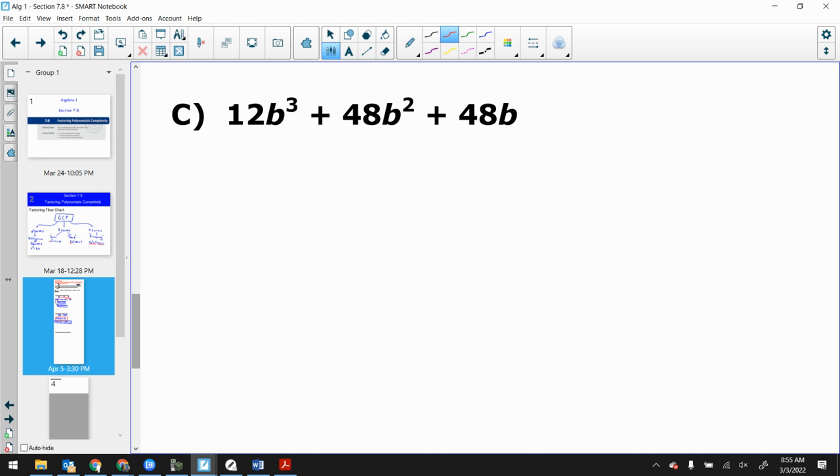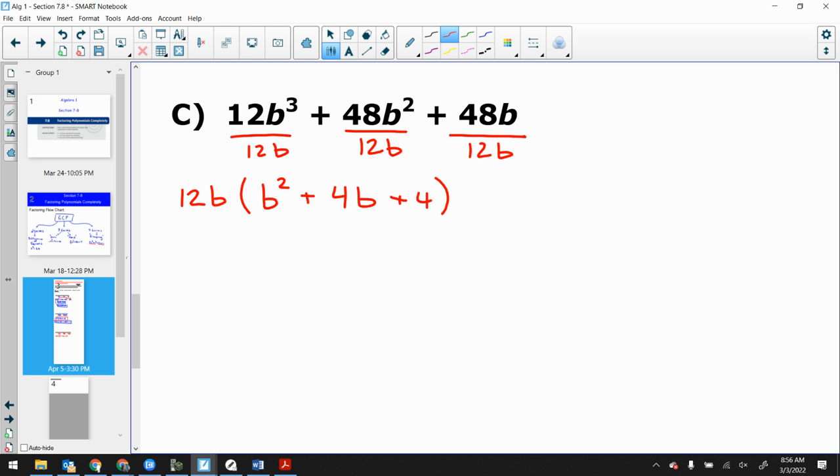Let's take a look at this one. 12b to the third plus 48b squared plus 48b. 12b is my GCF. Now let's factor it out. That means we've got a b squared, a plus 4b, and then just a plus 4 sitting there on the end. You see that? We're factoring out that 12 and the b.